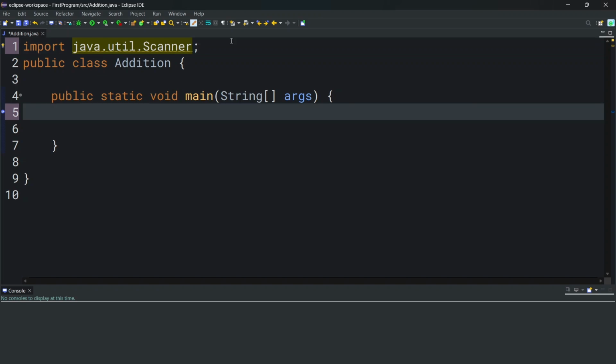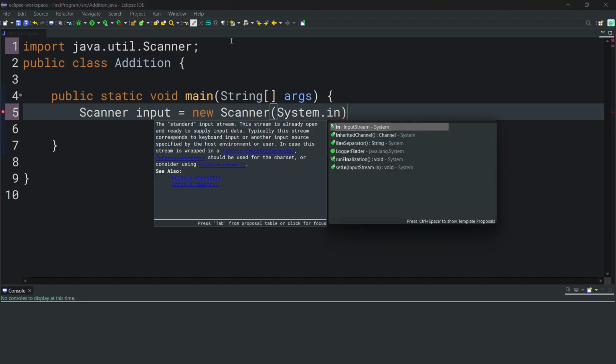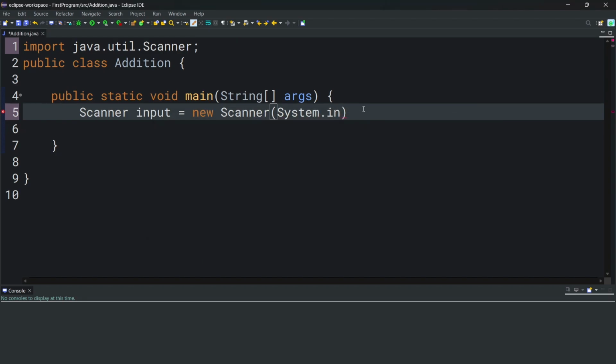Now, once we've imported the Scanner class, in order to use it, we need to create an object. As we said in the beginning, a class is a blueprint or a recipe. So to actually use it, we're going to have to create a Scanner object. And to do that, first we're going to put in the name of the class, which is Scanner. Then we're going to give our object a name. In this case, we're going to call it input. And we're going to set it equal to new, and we're going to have the class name again, which is Scanner. And in parentheses, we're going to pass in System.in. And finally, to end our statement, we're going to add a semicolon.